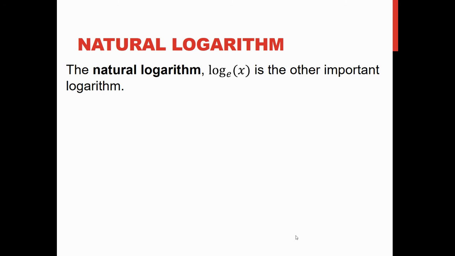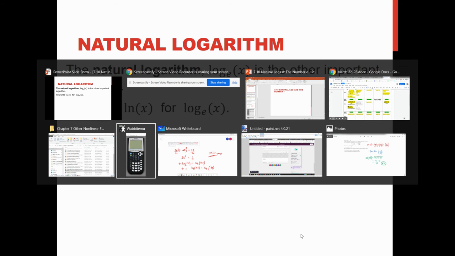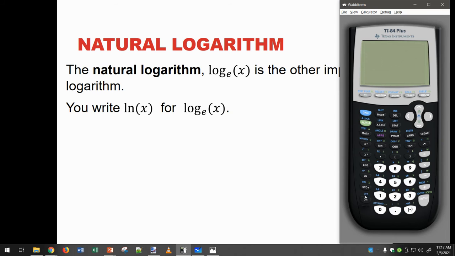So now how are we going to use this in our class? This guy named John Napier came along and said, well, what if we take a log and put the base as this number e? So log with base 2.718 and so on. And he said, let's call this the natural log, and you write it with ln. On the calculator, it's the button right below the log. So we've got log base 10, and then we've got ln. If we do log base 10 of 10, we should get 1. But ln, or natural log of 10, is something different.